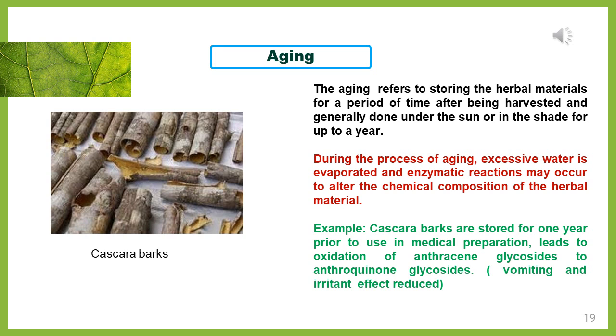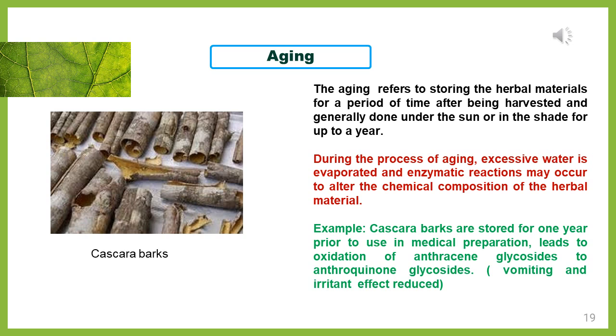Cascara bark will be stored up to 1 year before it is utilized in the herbal preparation. During the storage, the anthracene glycoside present in the cascara bark will be oxidized to anthraquinone glycoside.